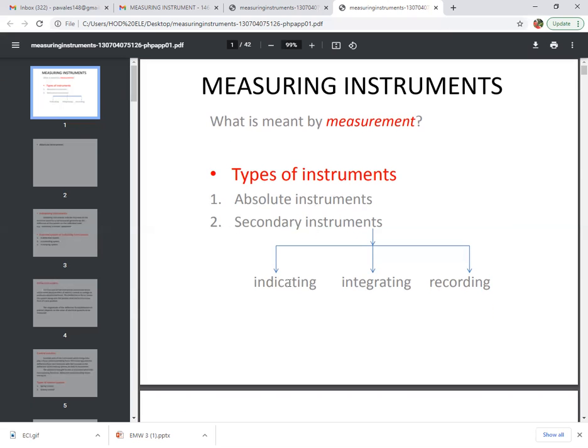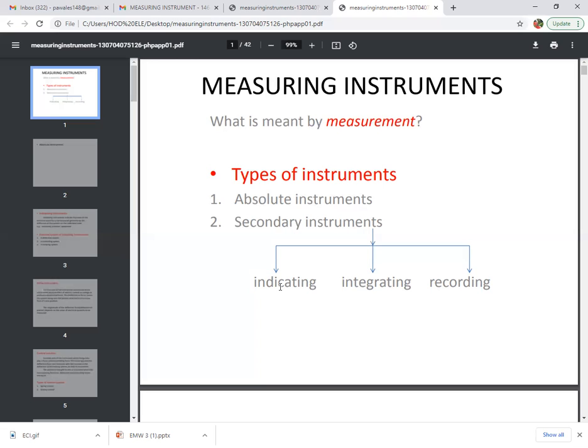These indicating instruments give the magnitude of the quantity under measurement as an instantaneous value. That indication is generally in the form of a scale, dial and pointer arrangement.